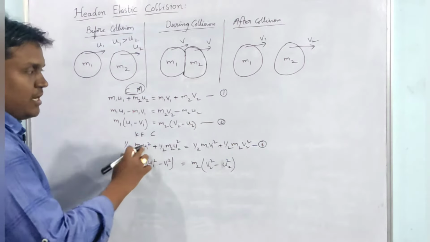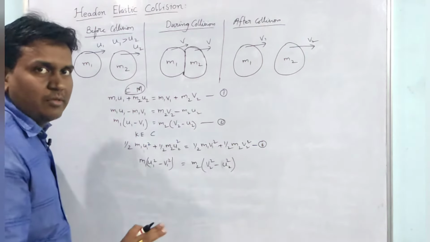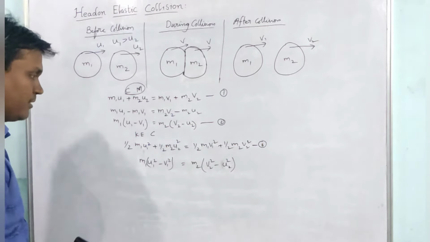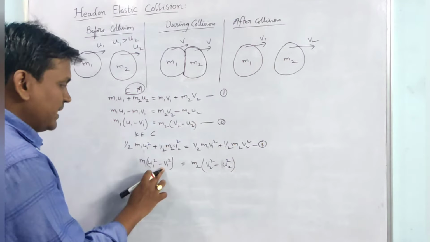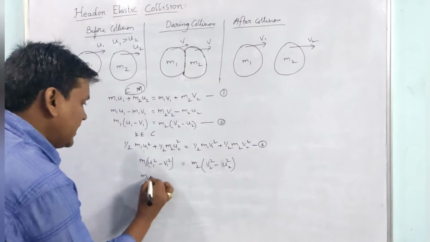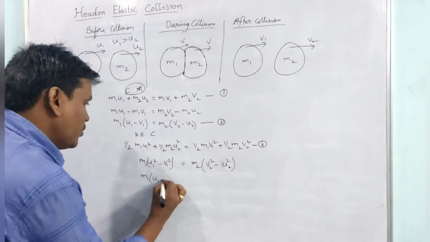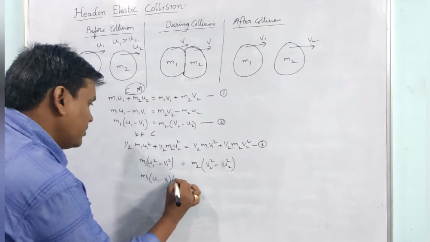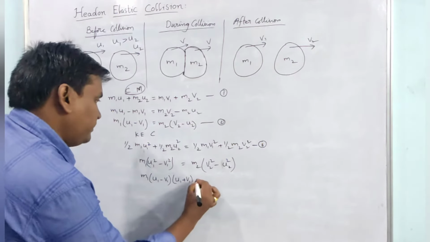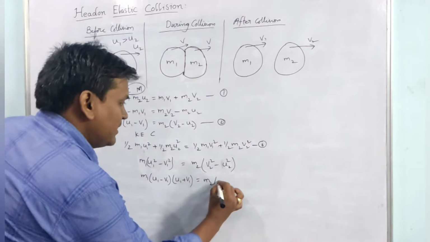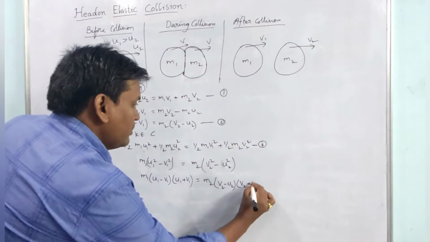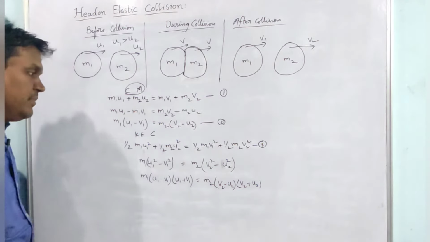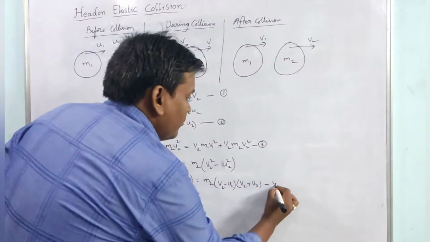As there is a half on both sides, the halves will cancel. If you see clearly, this is in the form a square minus b square. So we can write it as u1 minus v1 into u1 plus v1, and in the same way v2 minus u2 into v2 plus u2. Let it be equation 4.